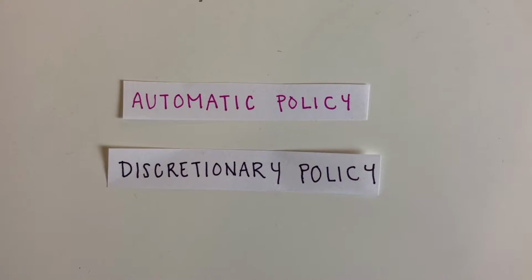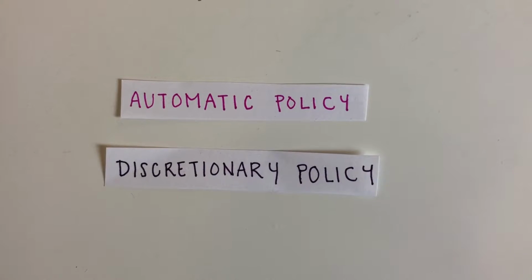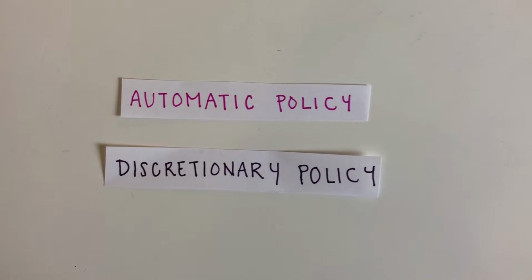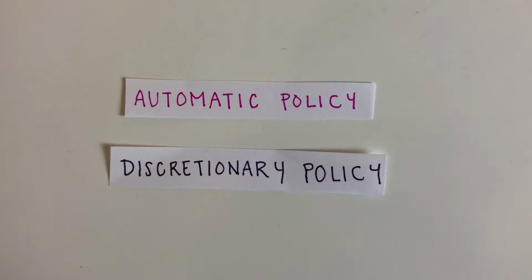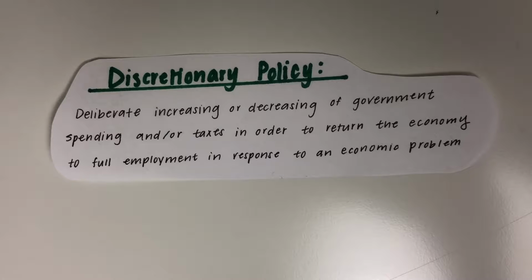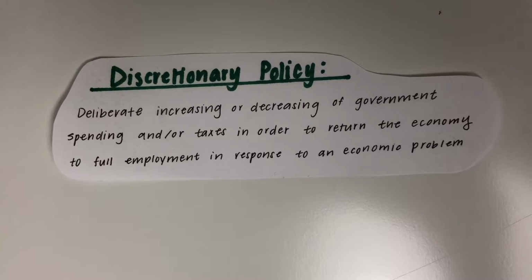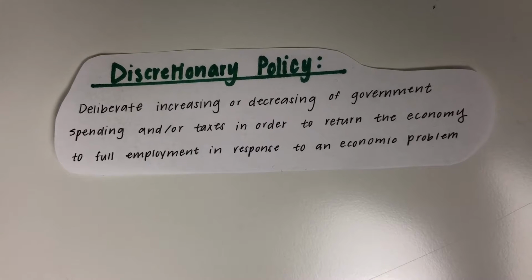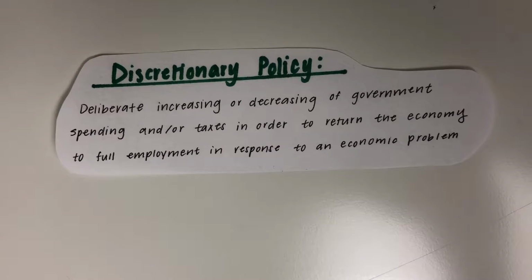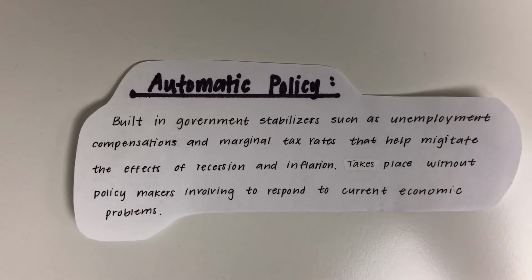There are two approaches to fiscal policy. There is discretionary policy and automatic policy. Discretionary policy is the deliberate increasing or decreasing of government spending and/or taxes in order to return the economy to full employment in response to an economic problem.